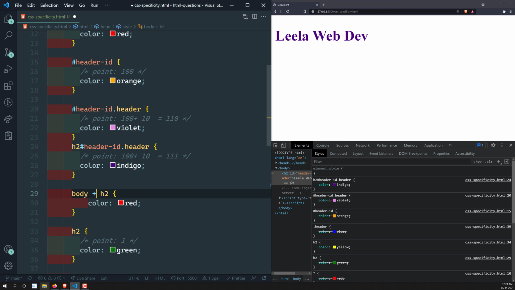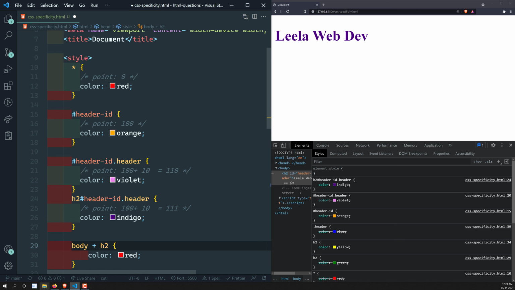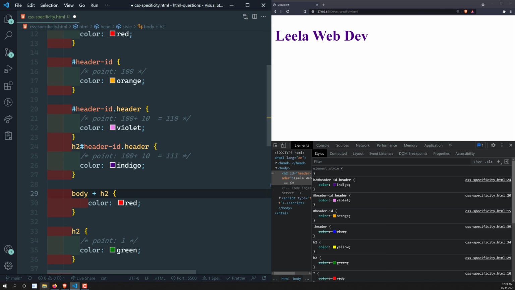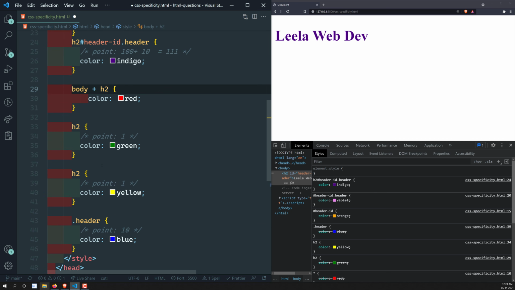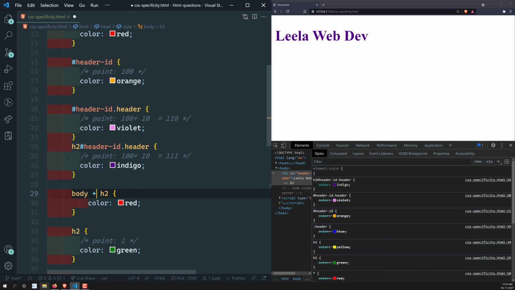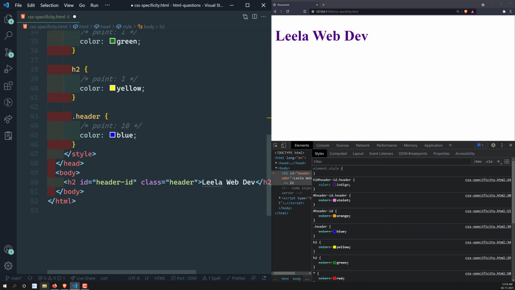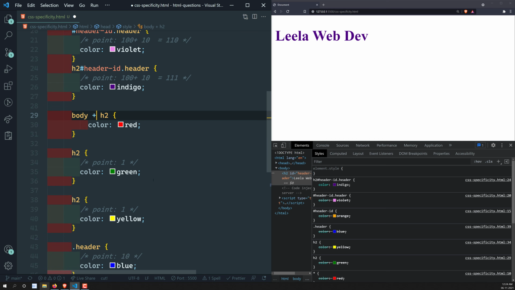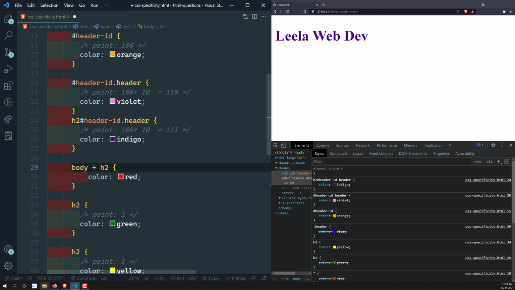So here the first one is the star, which doesn't have any specificity, 0. So normally we will not use the star. The first one you will be having is the element. This is 1 point. Okay, 1 it will be having first. And another one is the class, which is of type 10. Okay, where I have applied this class, yeah, it is having 10. Then comes the ID, 100. Then comes the inline style, that is nothing but 1000. Then you will go to 10,000, which is the important thing. Now if you want to add the combination, you can use something like a combination here. So the specificity will be added here, 111 like that.